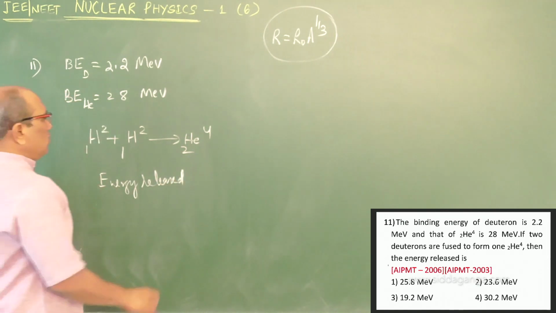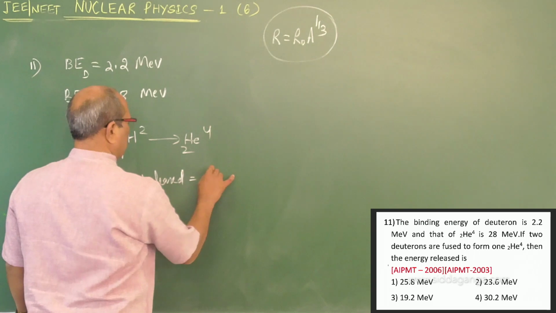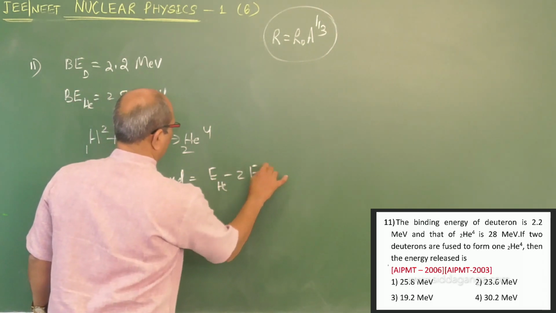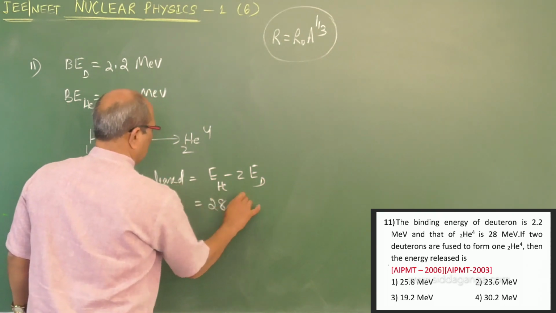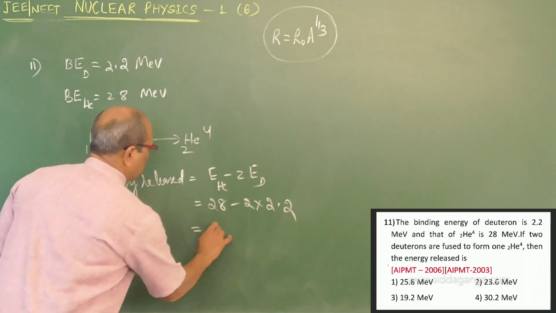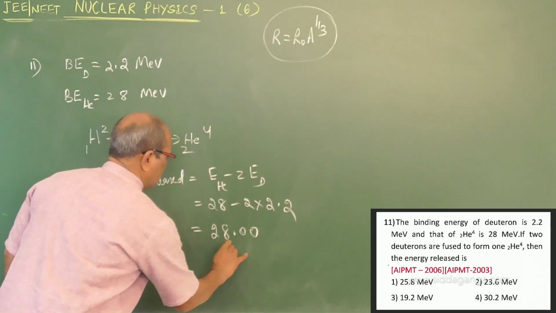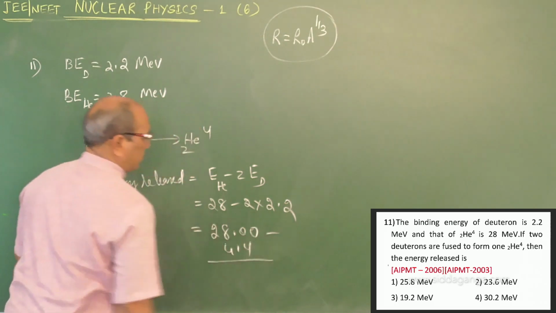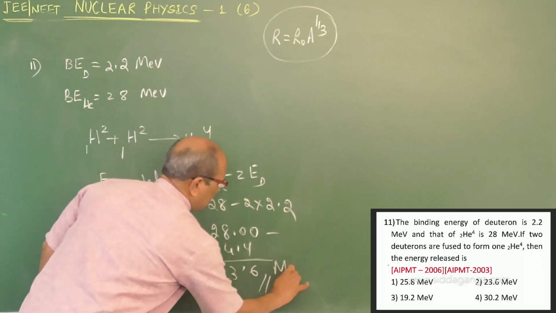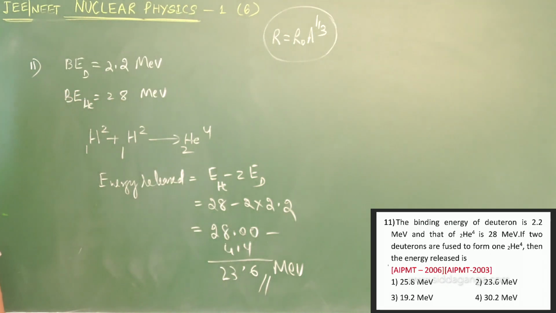The energy of the helium nucleus minus 2 into the energy of the deuterium nucleus. That is 28 minus 2 into 2.2. If you do not understand, you can write it like this for ease of subtraction. So this becomes 6, and this is 23 mega electron volt, which should be the answer.